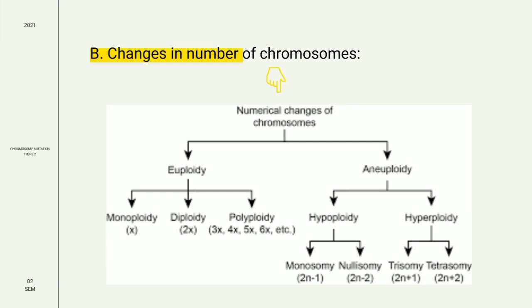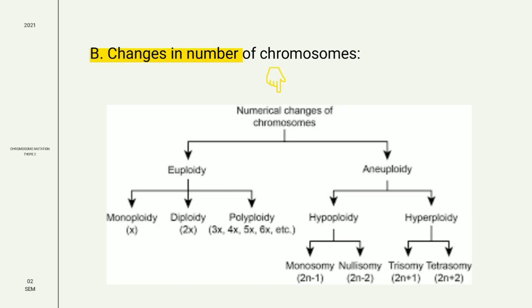The next category is aneuploidy. Aneuploidy is chromosomal mutation which results in variation of individual chromosome number within a set. Loss or gain of a part of chromosome set occurs. It refers to condition in which one or few chromosomes are added or deleted from normal chromosome. It is also divided into two categories: hypoploidy and hyperploidy. Hypoploidy means deletion and hyperploidy means addition.